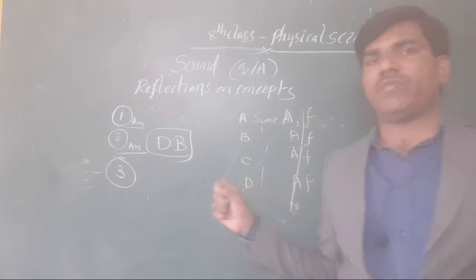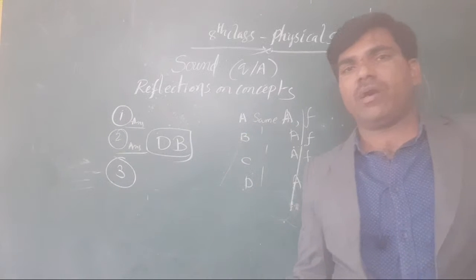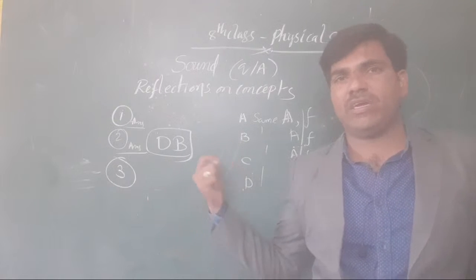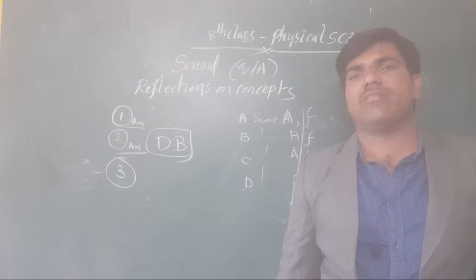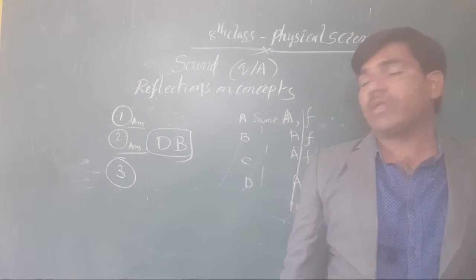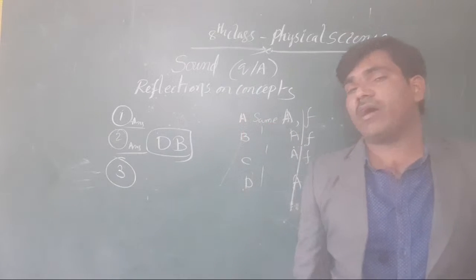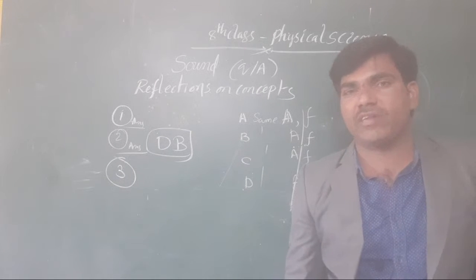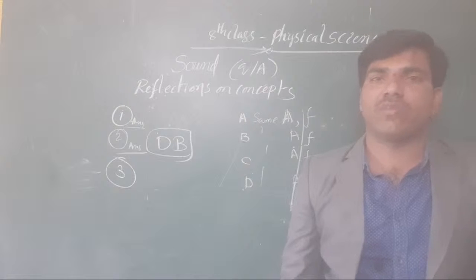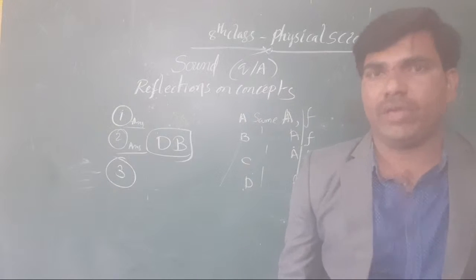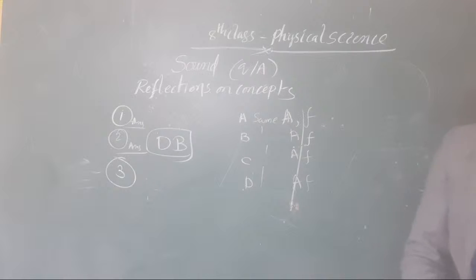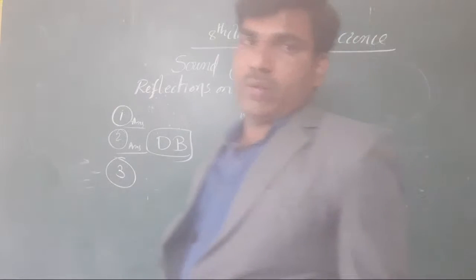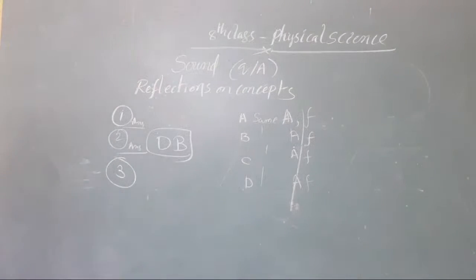Noise is nothing but what? Irregular. Okay, clear or not, all of you? It means not the same amplitude, not the same frequency. Like these things are called irregular. It is only called an irregular combination. Irregular combinations provide us what? Noise sounds. Okay, this is our third answer. Now we are going to the next component.